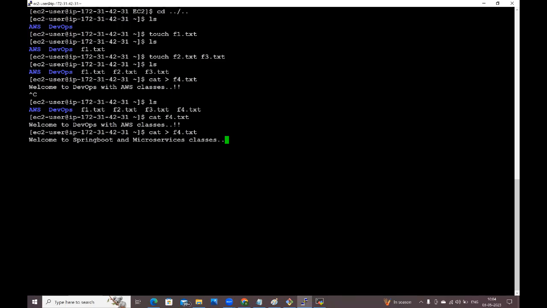So this is what I have given it here. Now enter. Right, Control C. Now check, guys, ls f4 is available. Now I want to print the data which is available inside the f4. What data will you get, guys? Can anyone tell me? Inside the f4, what data is available?